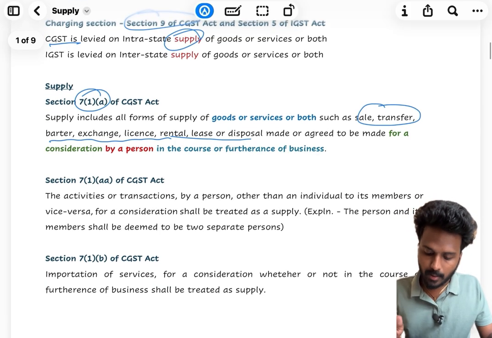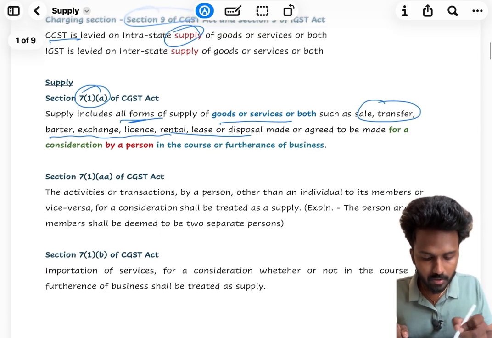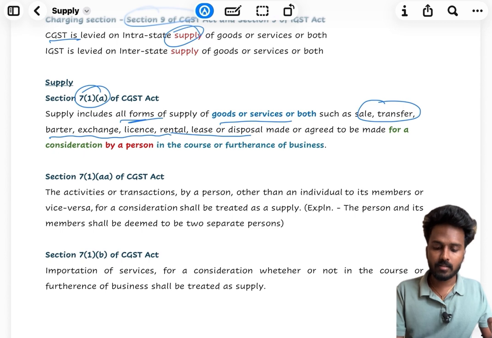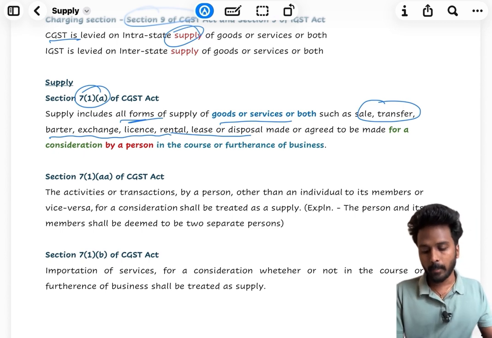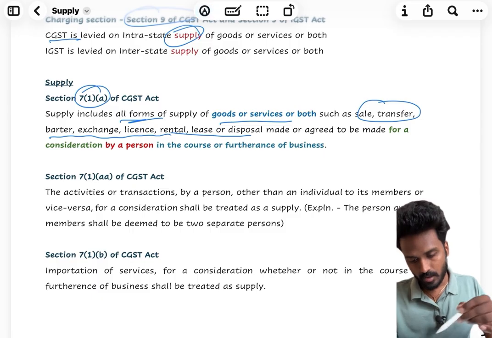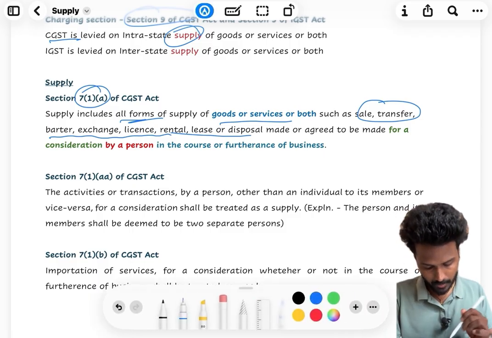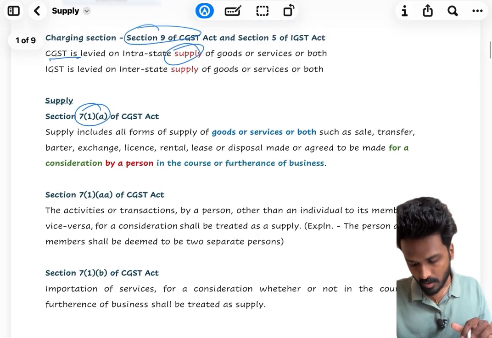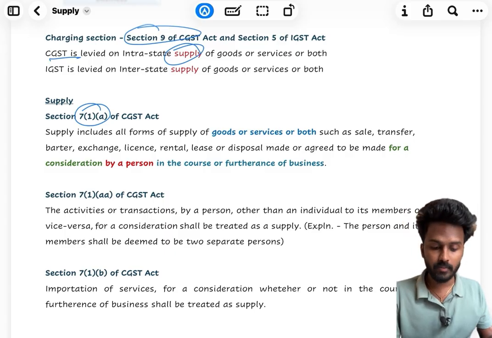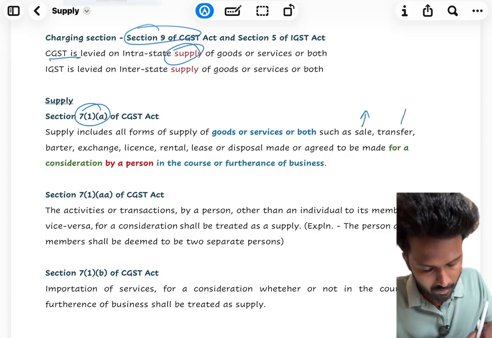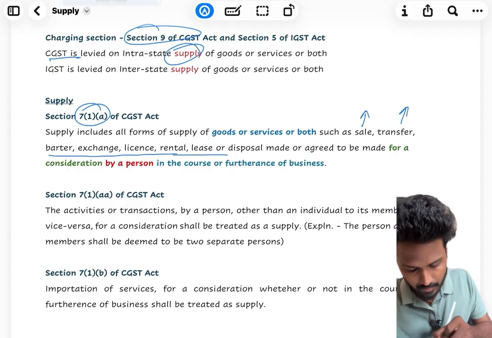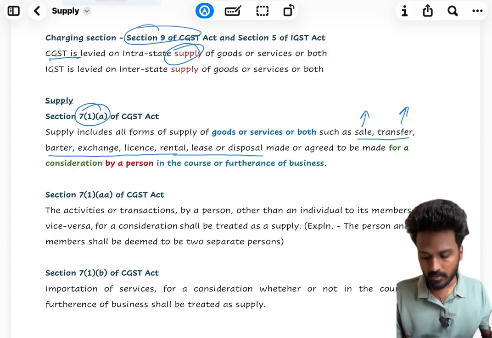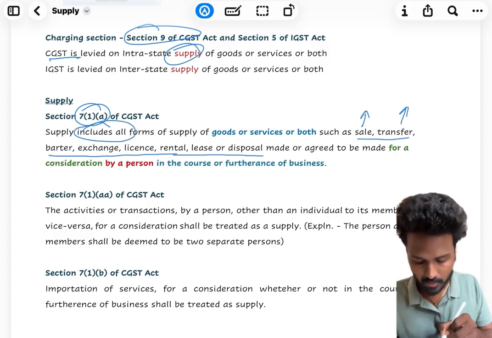Read with me. Supply includes all forms of supply of goods or service or both, such as sale, transfer, barter, exchange, license, rental, lease or disposal, made or agreed to be made for a consideration by a person in the course of furtherance of business. What are the important terms to be noted here? These are all the transactions they are trying to specify. This is an inclusive list because they have used the words "includes all forms of supply."